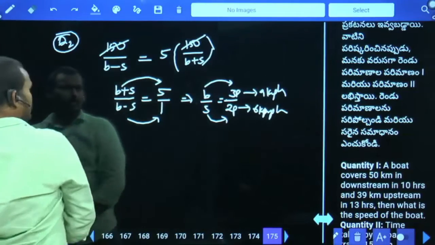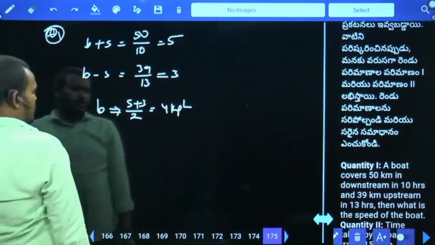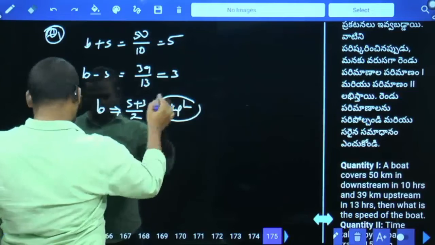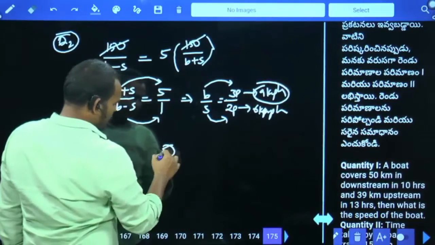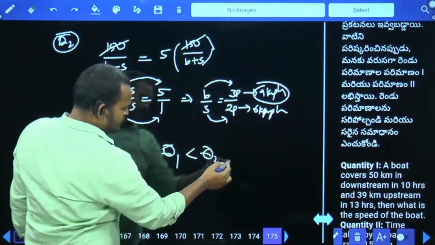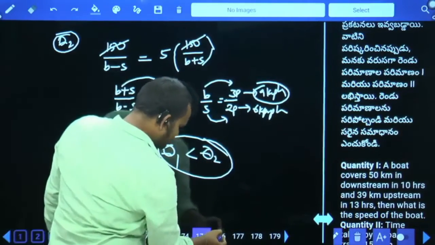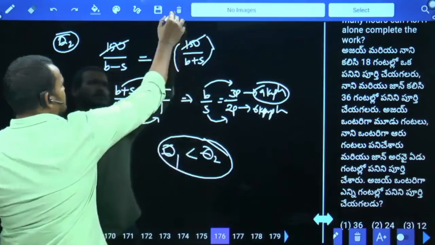Okay. What is the Q1 value? 4 km per hour. What is the Q2 value? 9 km per hour. Q1 is less than Q2. Next, question number 176.